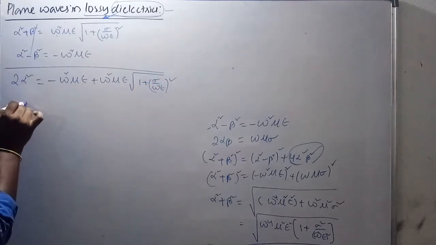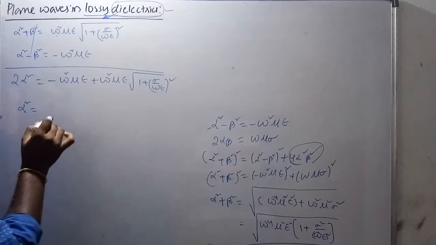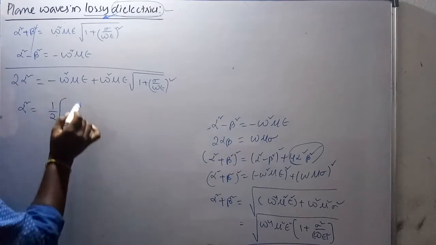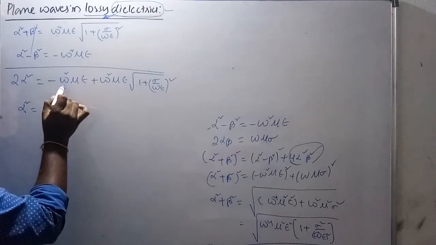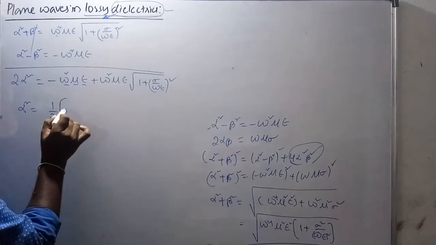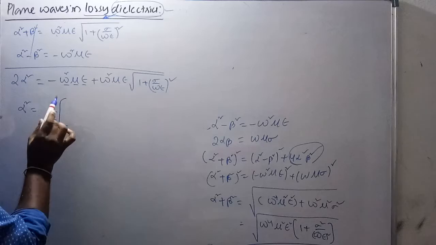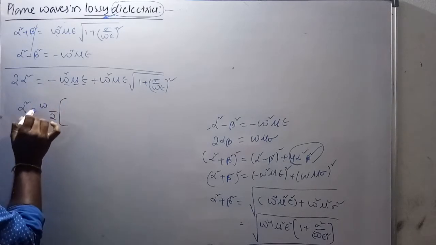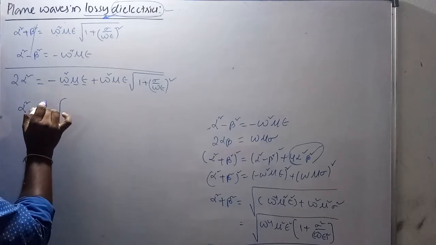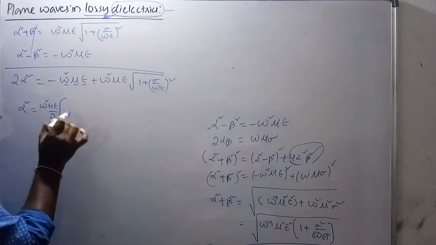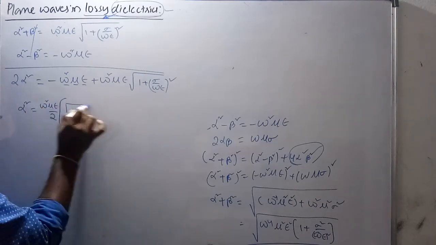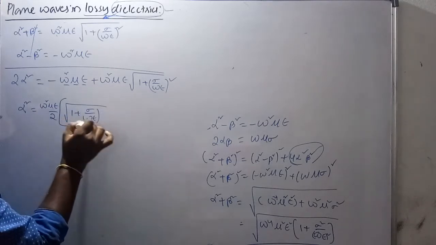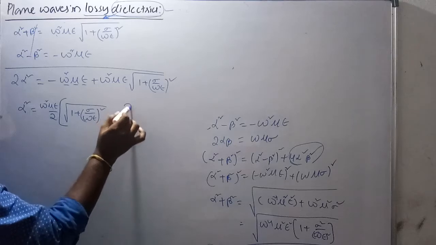Okay, so here alpha square is equal to 1 by 2 times, taking the common term omega square mu epsilon outside, the under root of 1 plus sigma by omega epsilon whole square, and there is a minus 1 here.